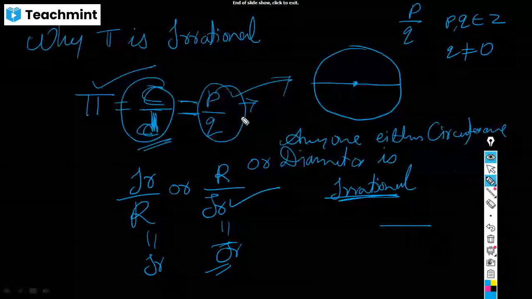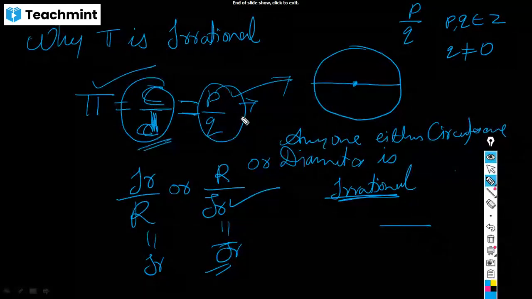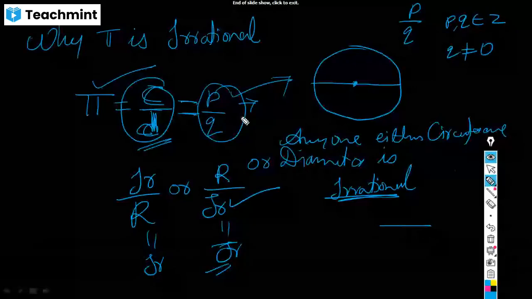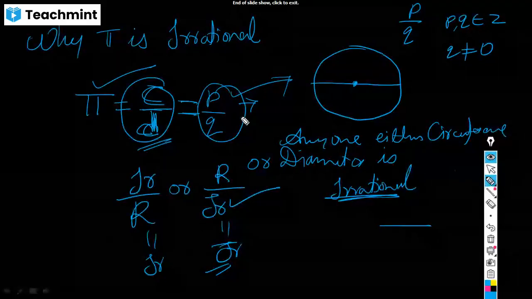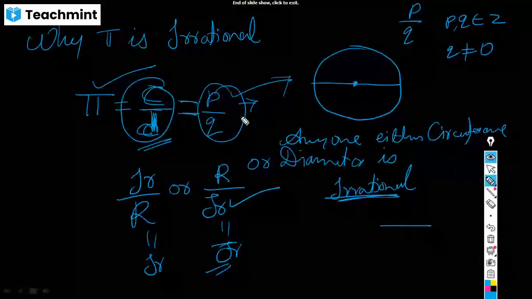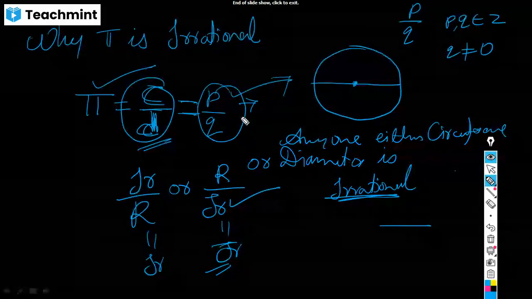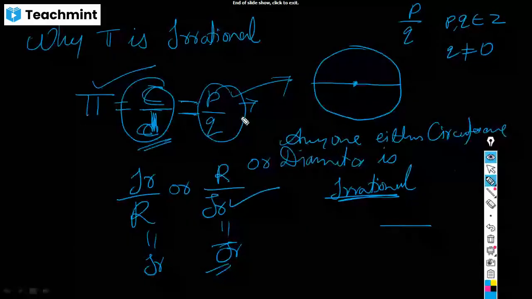So this was all about today's class: how we have got pi, how the value of pi has changed in different timelines, how Archimedes was finding the value of pi, how Newton used calculus to find the value of pi. Later, machine formulas, and supercomputers were used to find the value of pi. So this was all about today's class on pi. Hope everything is clear. Yes, sir.